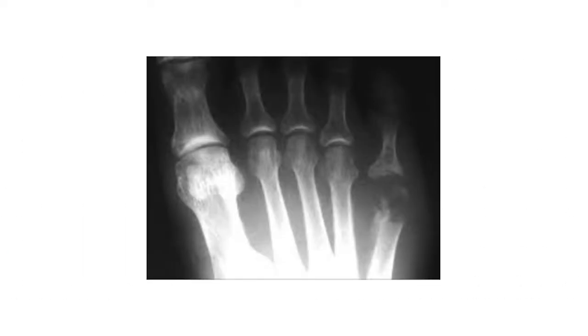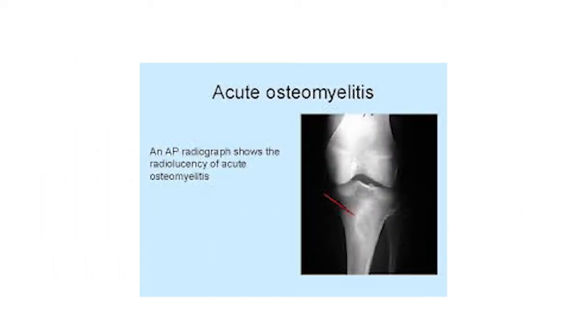Dear students, here is the image showing the osteomyelitic bone. The little finger is showing the osteomyelitis. This is another image showing acute osteomyelitis, and the anteroposterior radiograph shows the radiolucency of acute osteomyelitis.